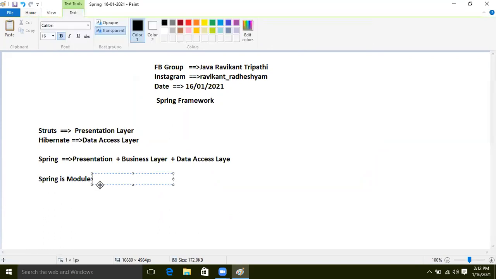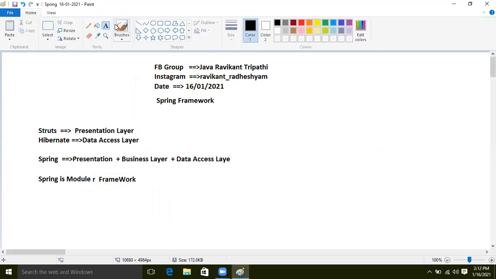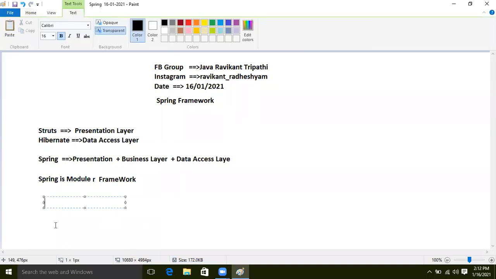Because of that, we are saying that Spring is a modular framework. Modular framework. So let's understand, what is the benefit? Why are we using the Spring framework?